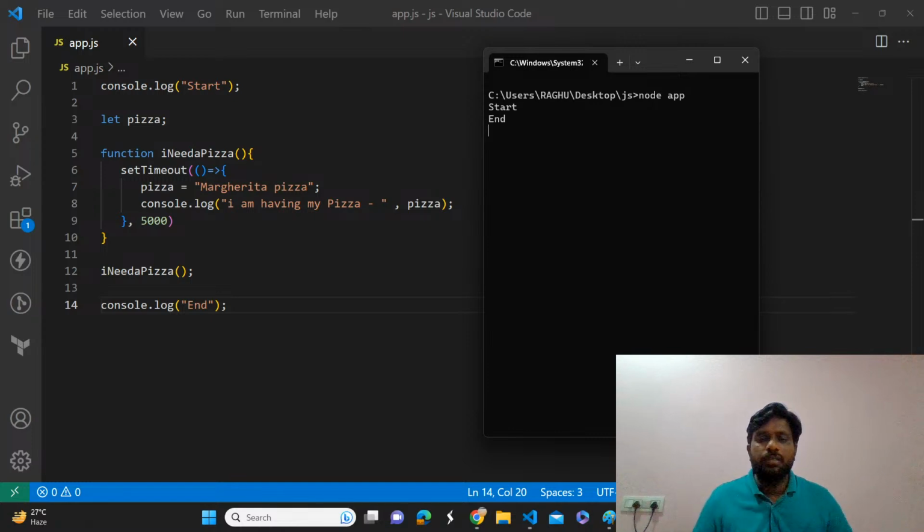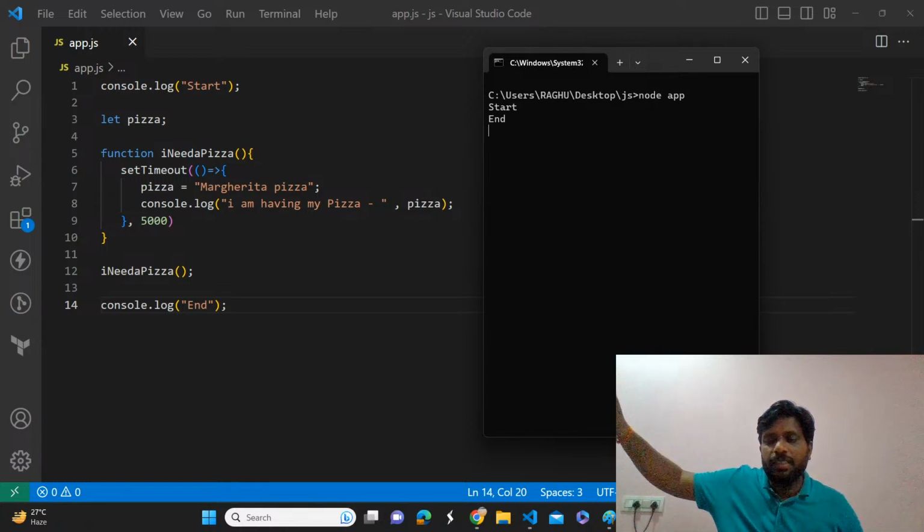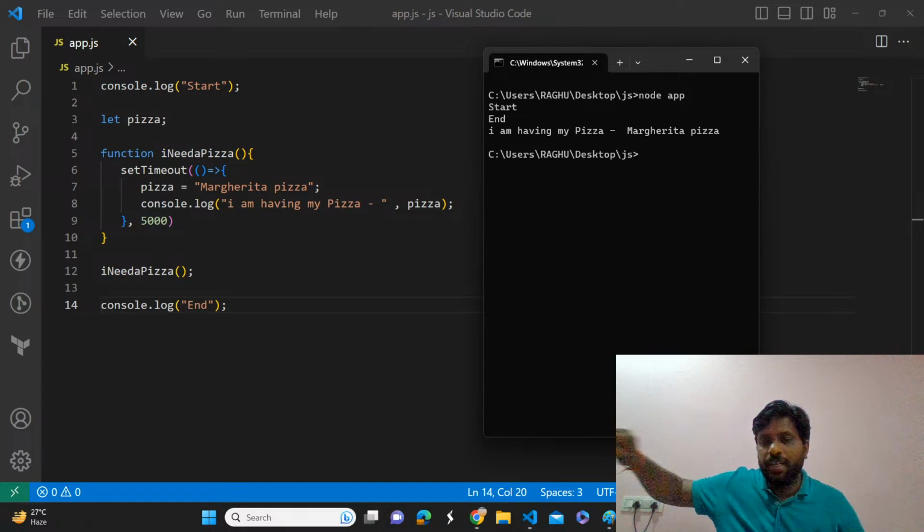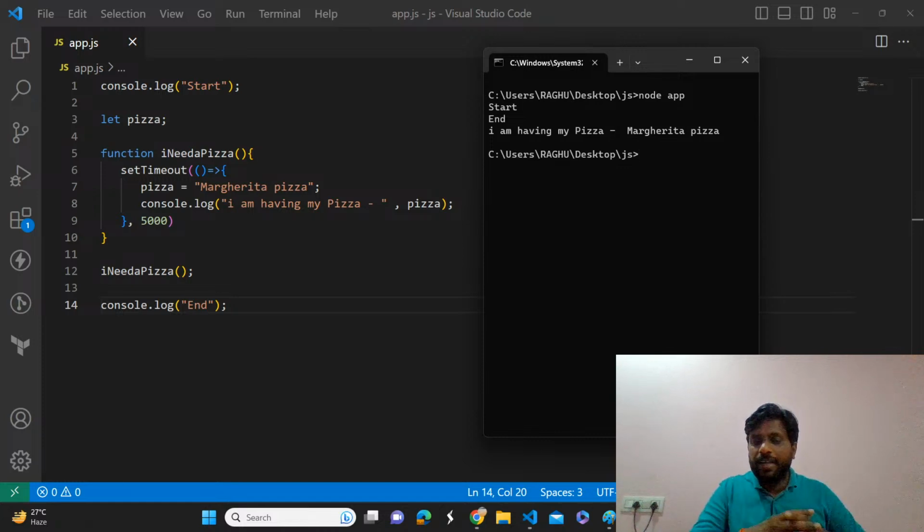So start, end, and after 5000 milliseconds, once the pizza is ready, it is going to push that into the callback function task queue, and we are going to execute that callback function. So there we got the pizza and we are executing immediately, right? Very good.